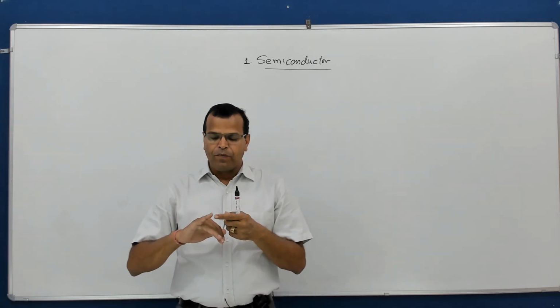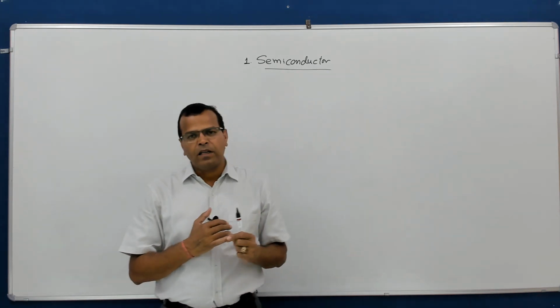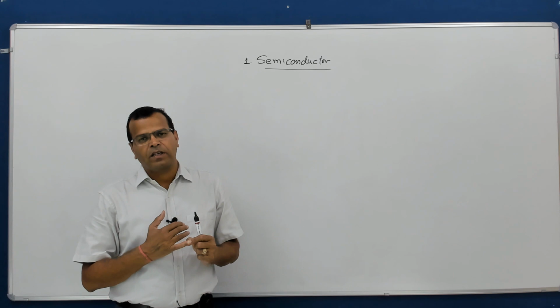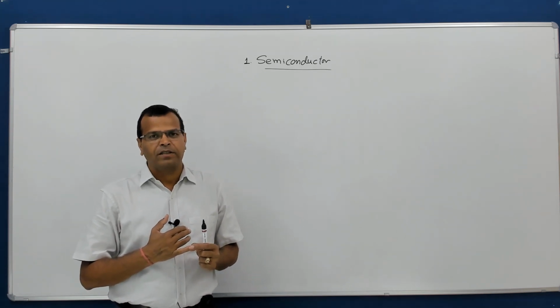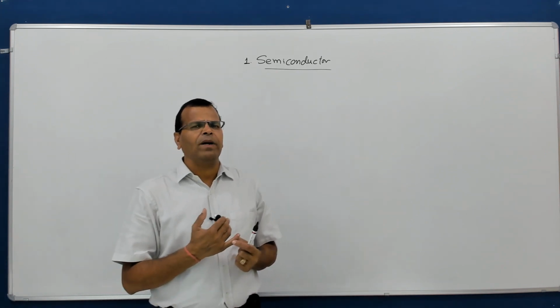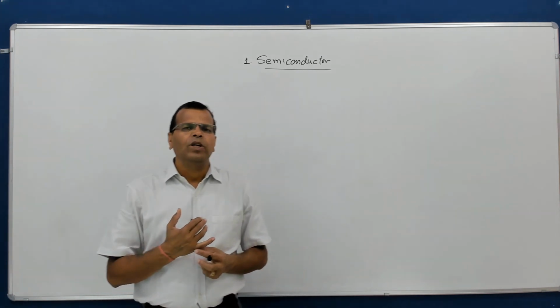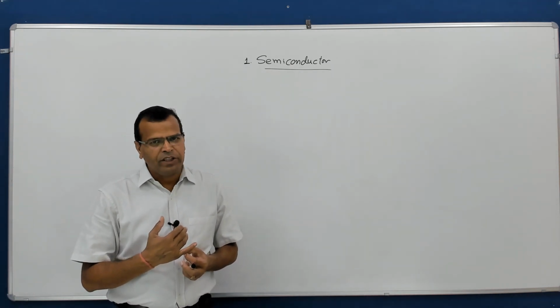Remember, as far as books are concerned, Millman Halkias is the best book for semiconductors as far as the exam is concerned. But there are some questions which are not fully covered in Millman Halkias. For that purpose, you have two more books. One is Streetman and Banerjee.